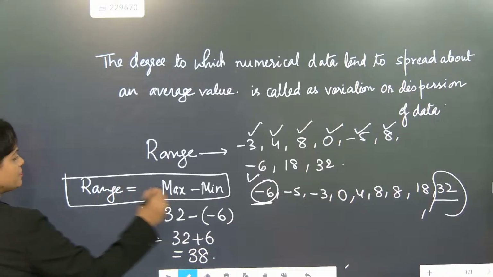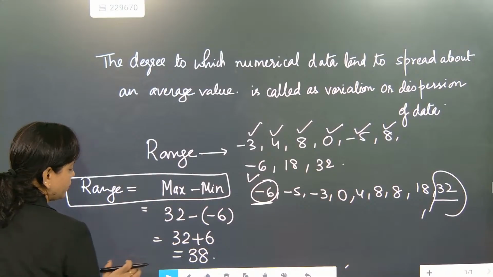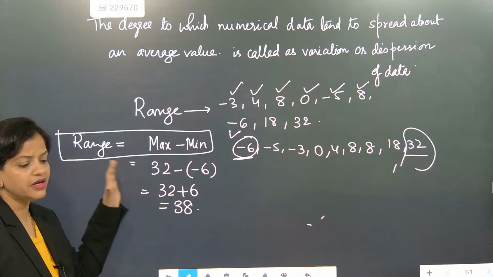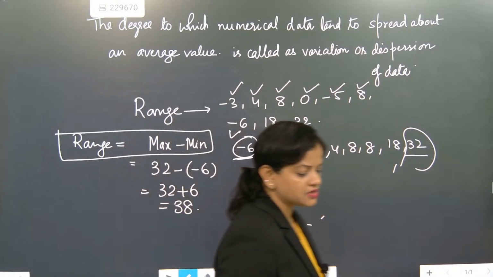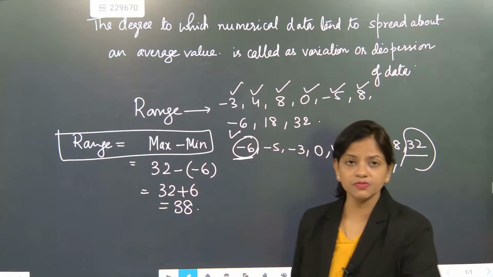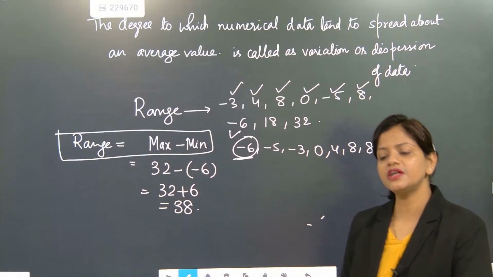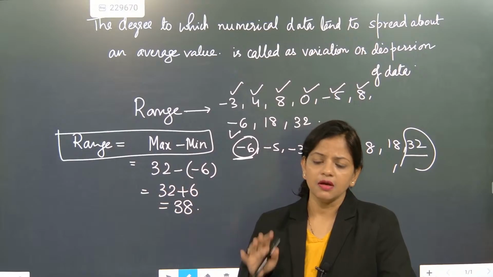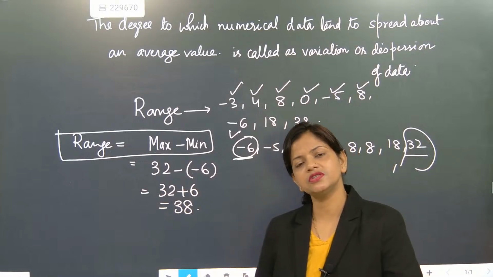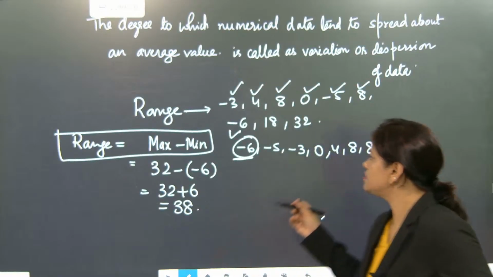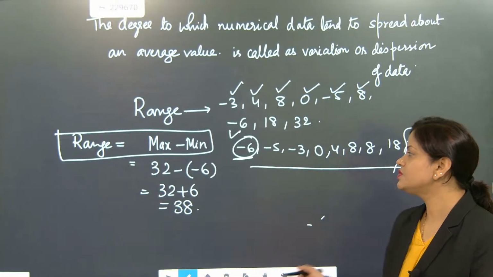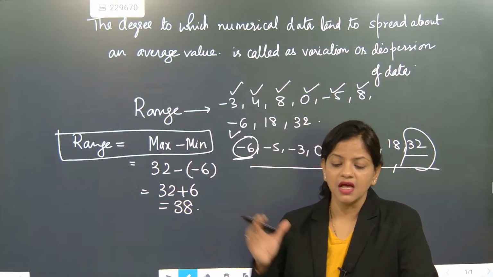Now, what is exactly range? Maximum minus minimum will become the range for you. Range is exactly a part of central tendency. Many times in MCQs they will ask this, so just see it is a part of central tendency. This is for ungrouped data. Ungrouped data means many observations are there, but there is no proper interval in the observations. Those types of observations are called ungrouped.